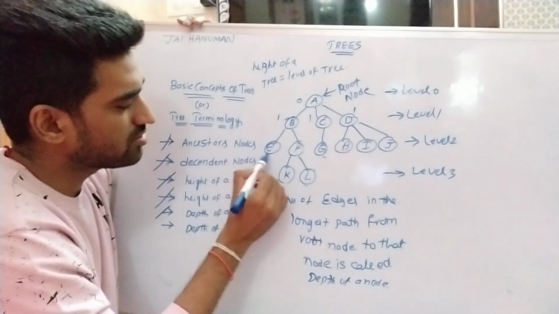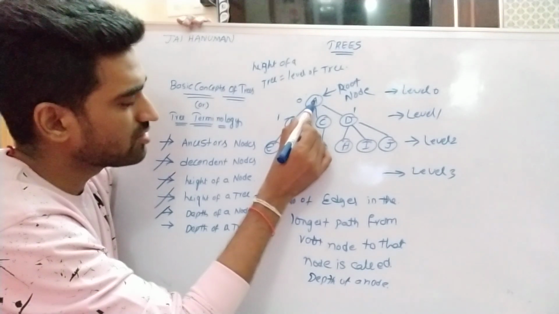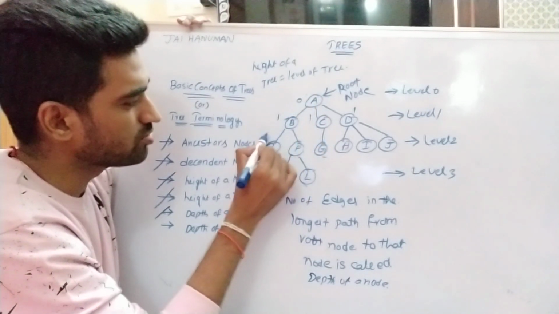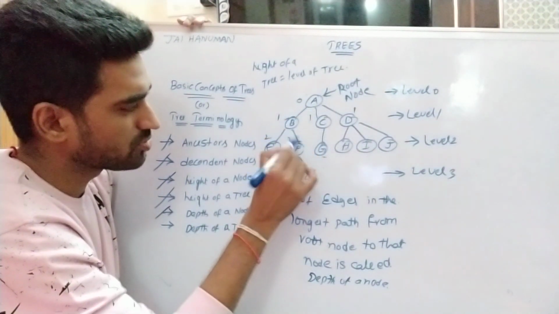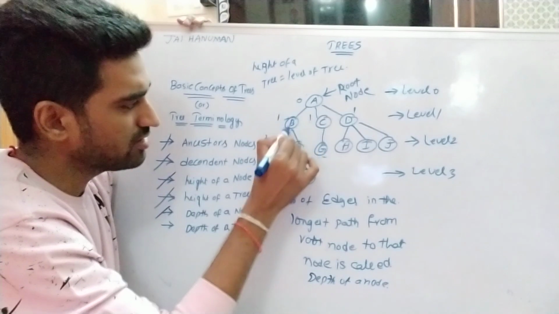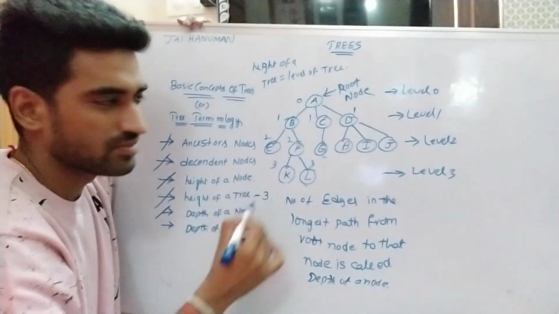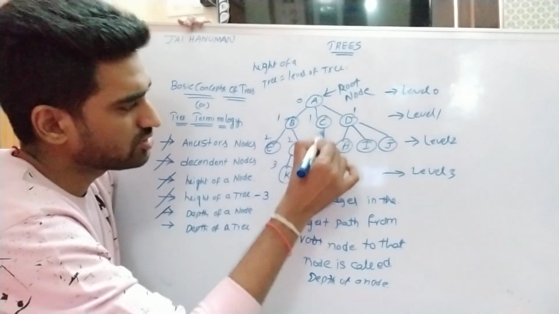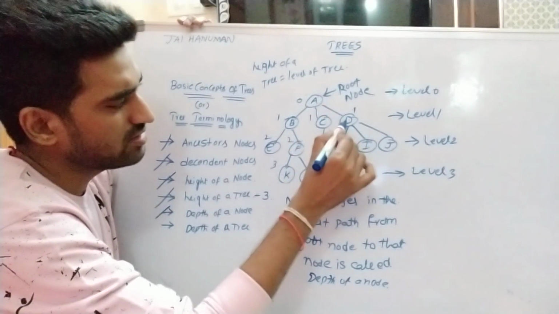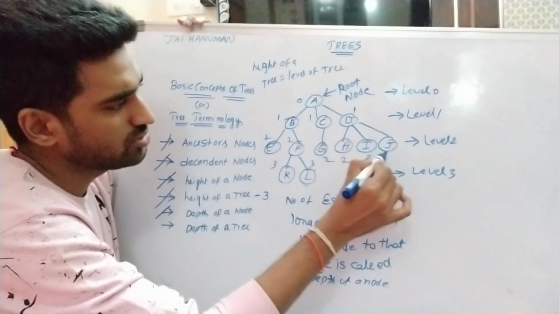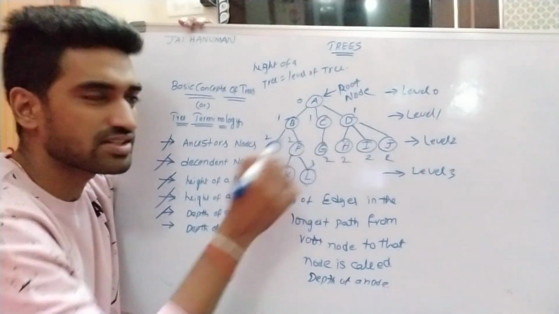Then what is the depth for node E? Largest path from root node to that node, 1, 2. So 2. Longest path 1, 2, 2. For this 1, 2, 3. 1, 2, 3. For this 1, 2. For this 1, 2. 2, 2. Right? So these are the depths for each and every node in the tree.